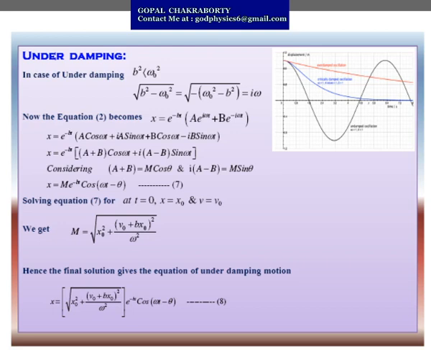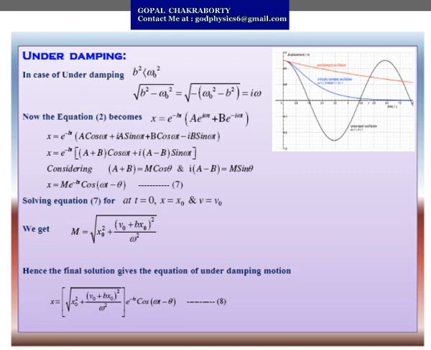So you can substitute all these values, considering a plus b equals m cos theta and i into (a minus b) equals m sin theta. So substituting this value, we get our ultimate solution of x, that is equals to m, where m is a constant, so x equals m e to the power minus bt cos of (omega t minus theta).